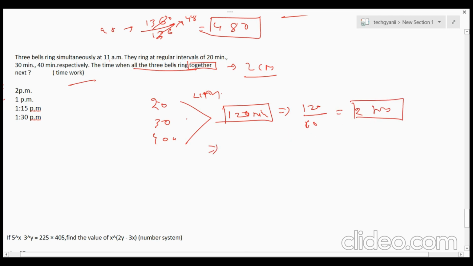So all three bells will ring together after 11 a.m. plus 2 hours. 11 a.m. is given, then plus 2 hours. That means 11 plus 1 is 12, and 12 plus 1 is 1 p.m. So at 1 p.m., these three bells will ring together. So this is the answer.